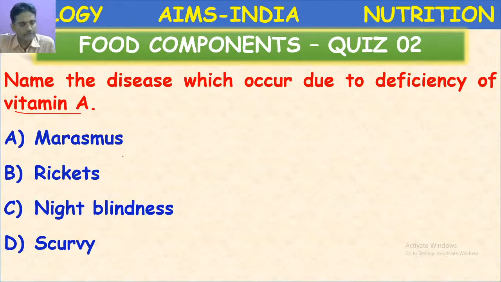Which is the correct option for the question? Deficiency of vitamin A leads to, yes, night blindness. Here rickets is due to vitamin D deficiency, marasmus is deficiency of proteins, scurvy is deficiency of vitamin C. Next question.